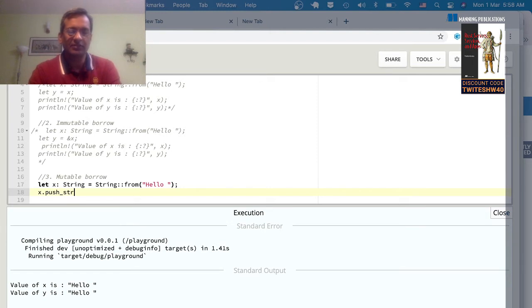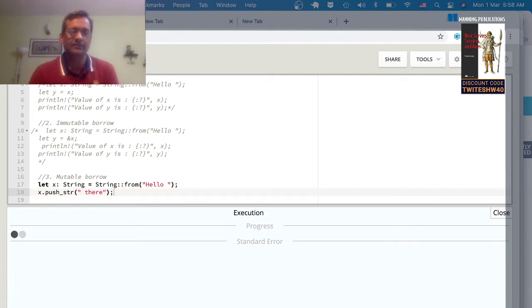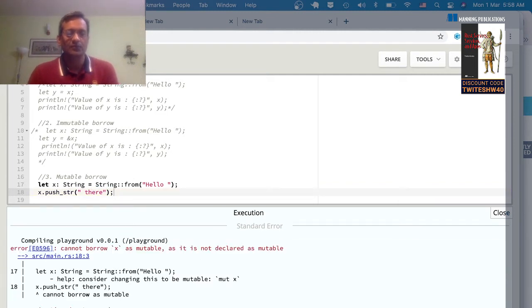So there is a utility method here, and I just want to say hello there. So all I'm doing is I've created x, and then I'm just trying to append something to it. You see, it says you cannot borrow x as mutable because by default, everything is immutable in Rust.